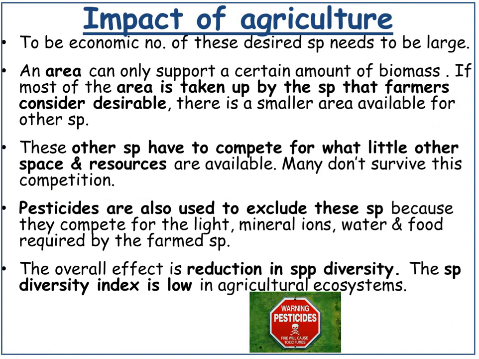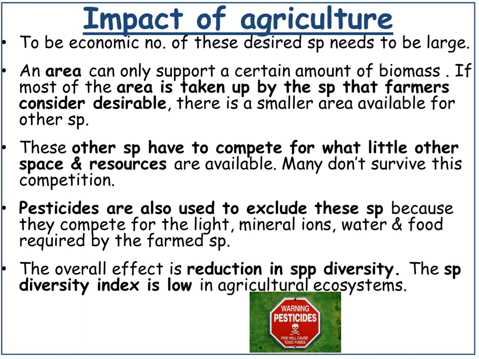So to become economic, the number of these desired species needs to be large. So an area can only support a certain amount of biomass. If most of the area is taken up by the species that farmers consider desirable, there is a smaller area available for other species. These other species have to compete for what little other space and resources are available. Many don't survive this competition.